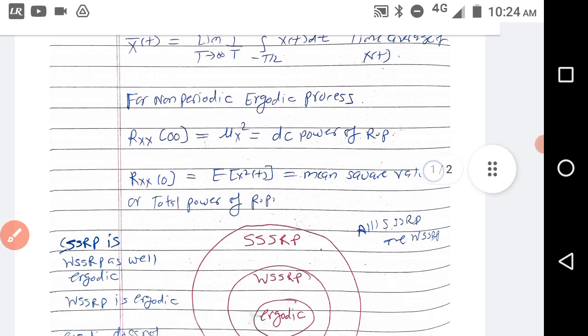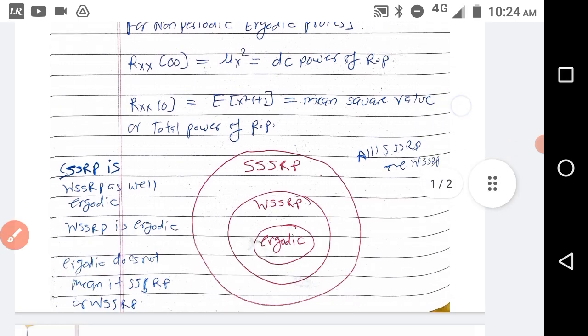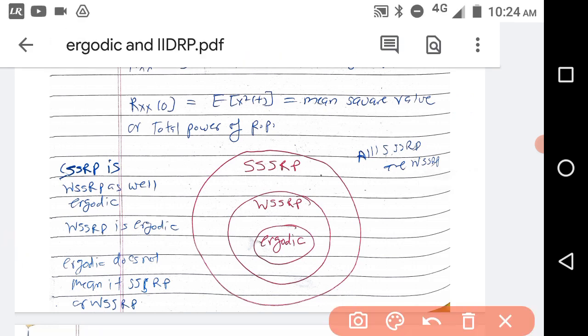All these basics are there in the previous videos. So we have already seen strict sense stationary random process, then wide sense stationary random process. Now in this video we are seeing the ergodic random process. So this is the Venn diagram. All strict sense stationary random processes have the properties of wide sense stationary random process as well as ergodic random process.